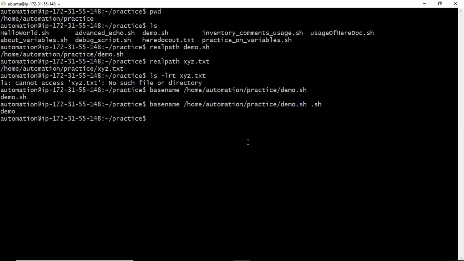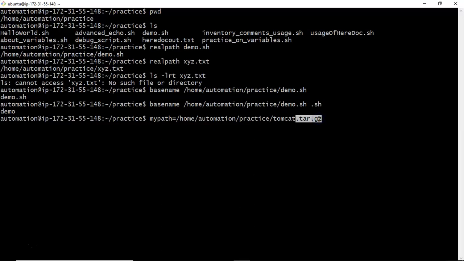While implementing scripts, let's say I got my path for a file as, let's say, tomcat.tar.gz. Just assume that. Now what I want to do is, from this file, remove this .tar.gz.